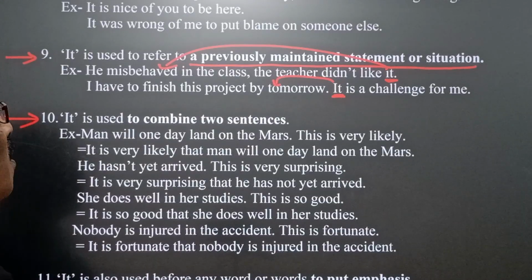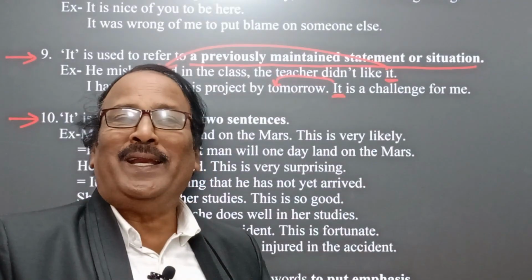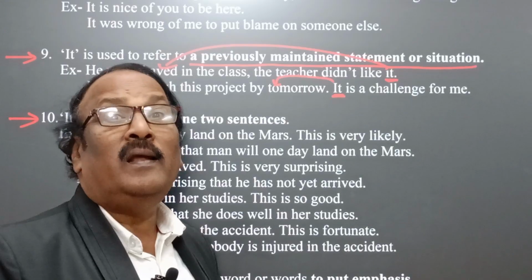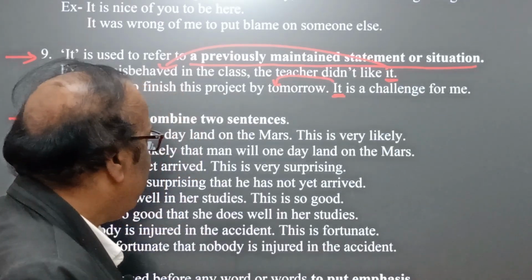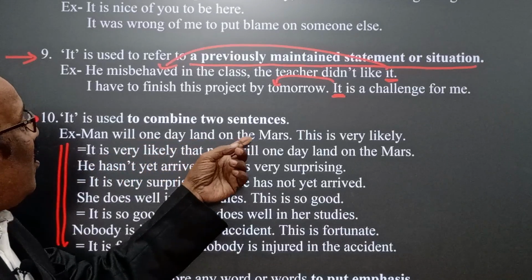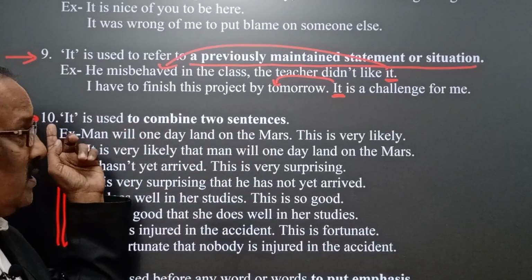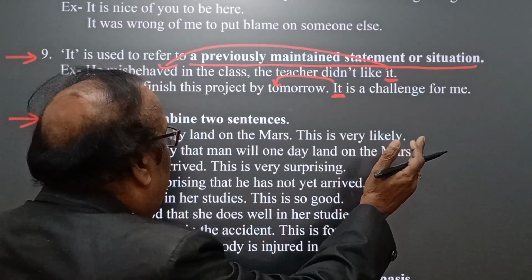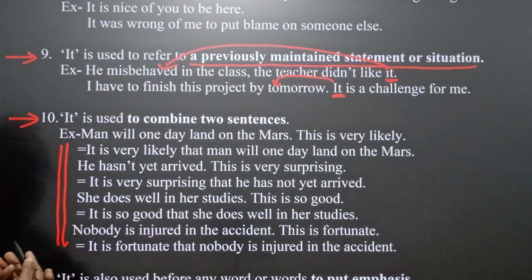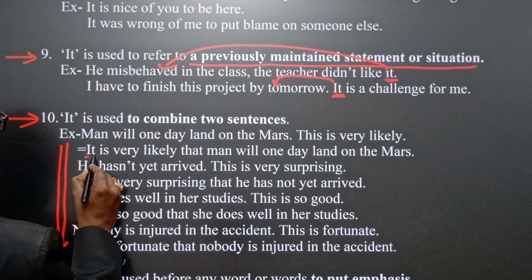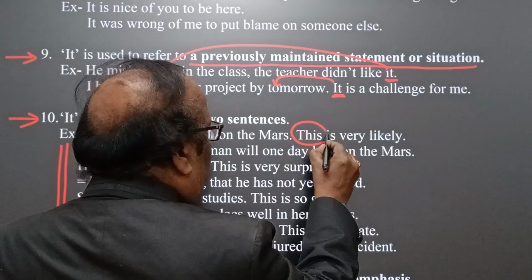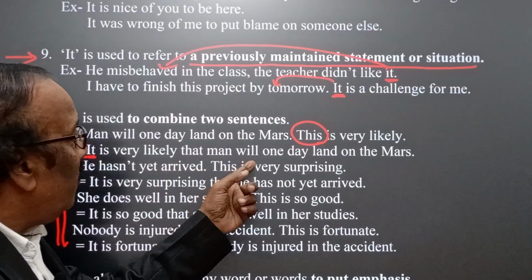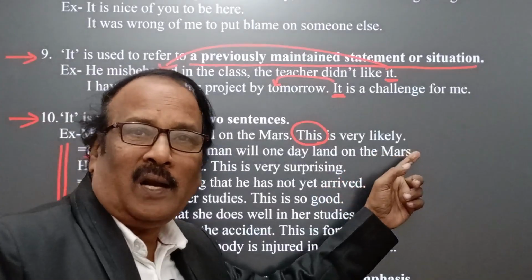It is used to combine two sentences. Many times we combine two sentences using it at the beginning. Then how? Let's see in the examples. Man will one day land on the Mars. This is a simple sentence. This is very likely. Another simple sentence. But whenever we combine them using it at the beginning, then we find, removing this, it is very likely that man will one day land on the Mars.